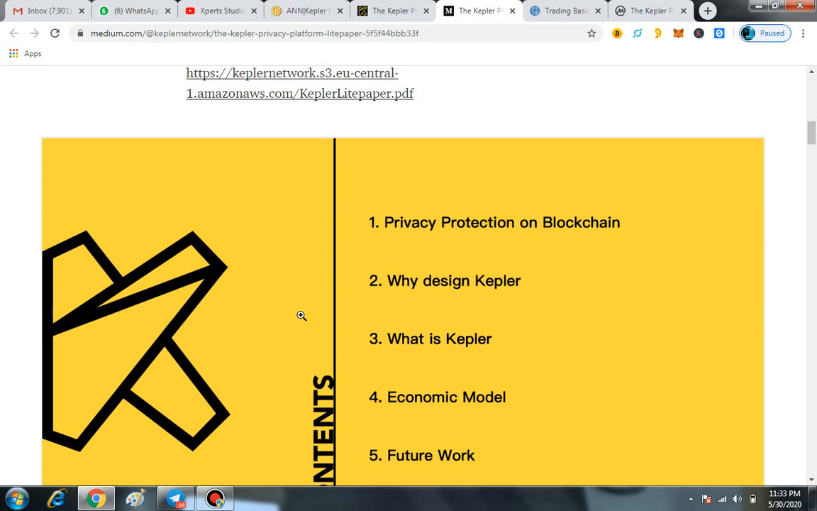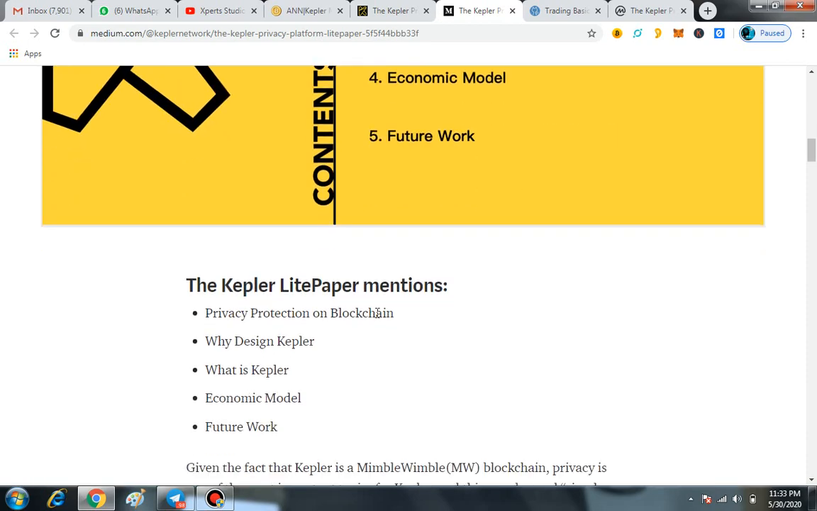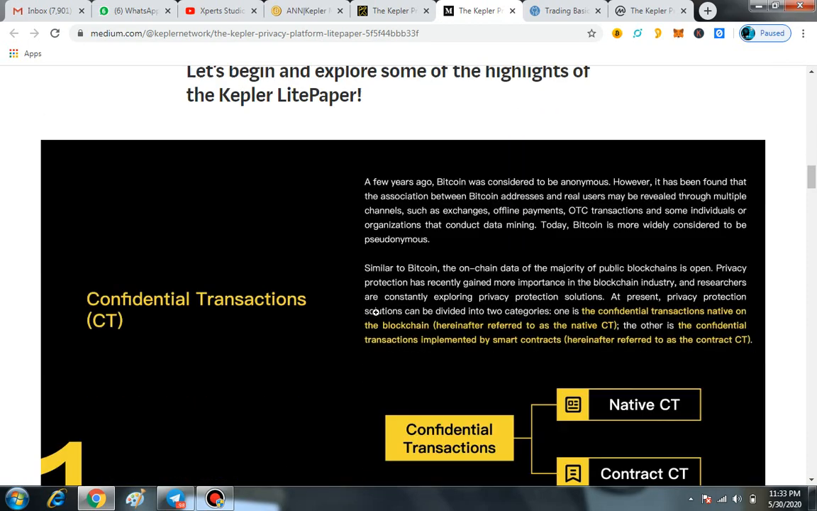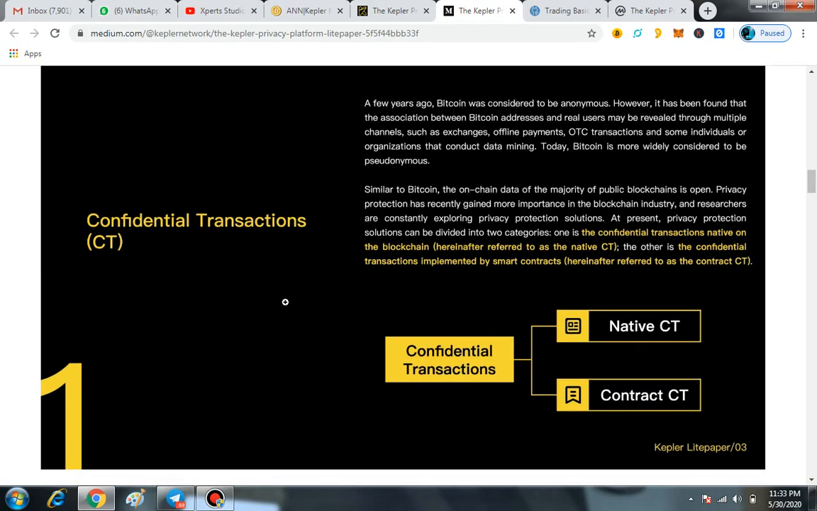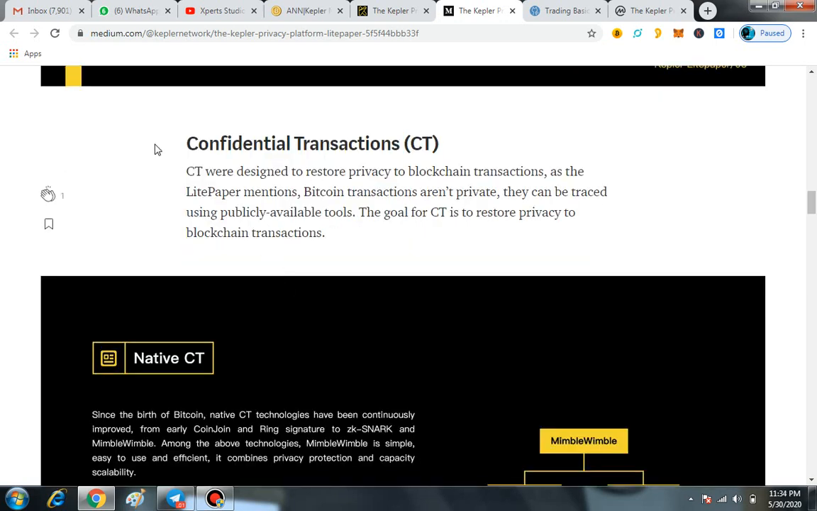Now I will tell you something more regarding Kepler. So first of all, the major thing, what is available right now? Confidential transactions, the CT, and native CT. I will tell you the major things regarding Kepler. First of all, what are confidential transactions?